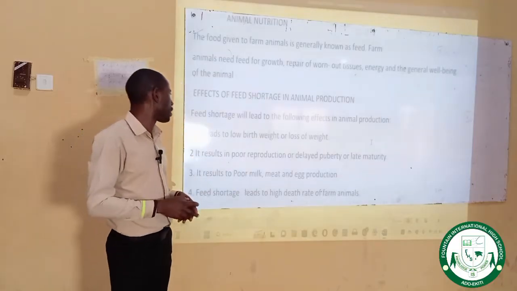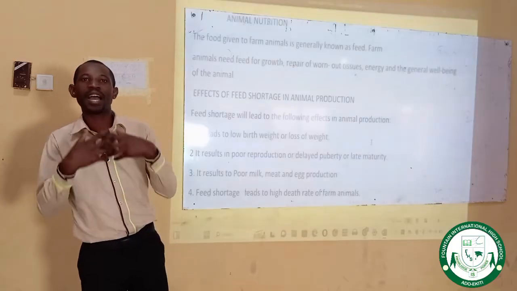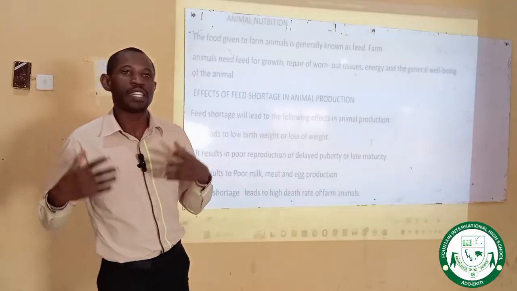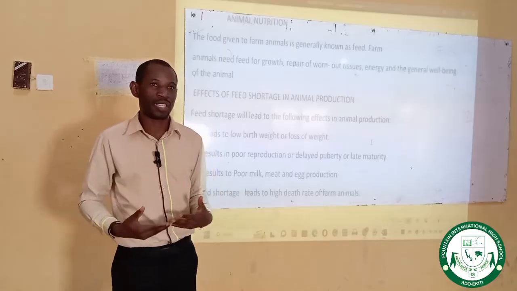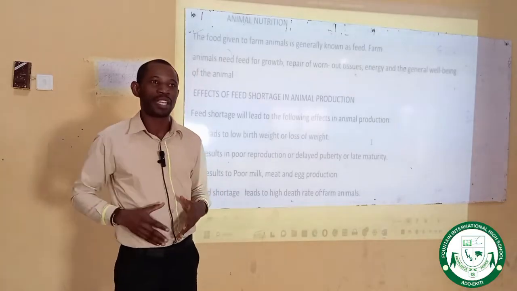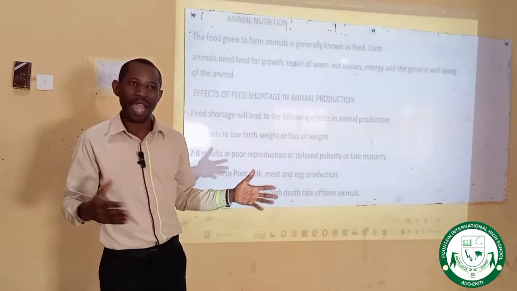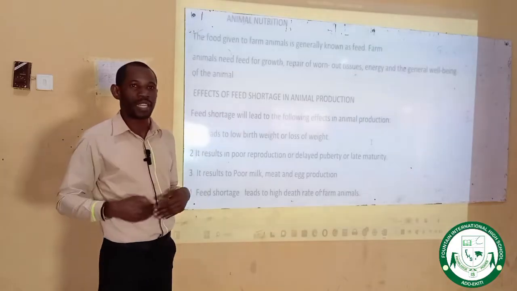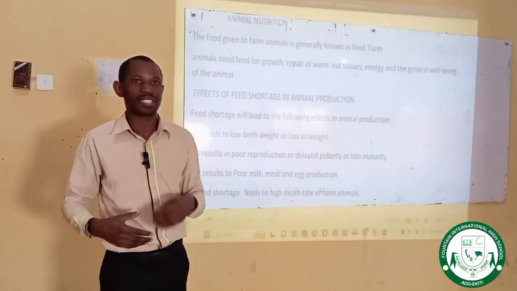What is the meaning of this statement? When an animal that is pregnant is given adequate feed to eat, the nutrient consumed by the pregnant animal will also be shared by the fetus, that is the baby inside the mother. But in a situation whereby the mother is not given adequate feed to eat while in the stage of pregnancy, the fetus, the baby inside the womb, will also be deficient in certain nutrients.